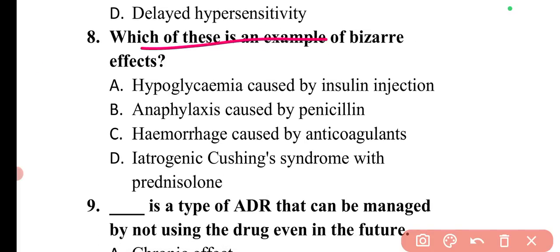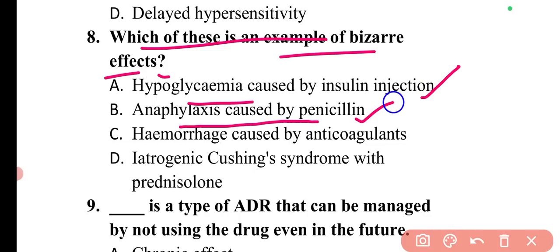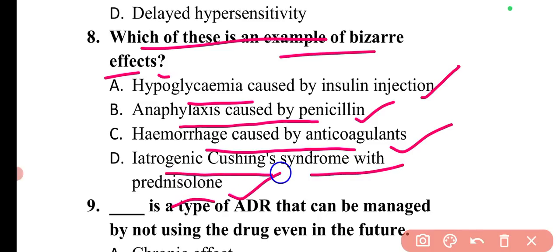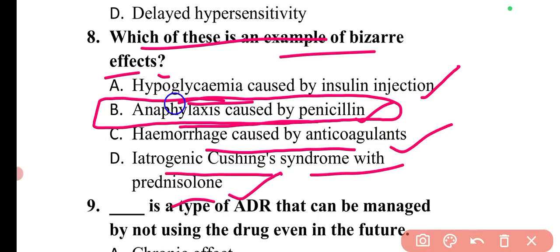Next question is, which of these is an example of bizarre effects? So the question is asking about an example of a bizarre effect. Hypoglycemia caused by insulin injection, anaphylaxis caused by penicillin, hemorrhage caused by antioxidant, iatrogenic Cushing syndrome with penicillin. So anaphylaxis, this we have discussed in the bizarre, the allergic reaction type 1.